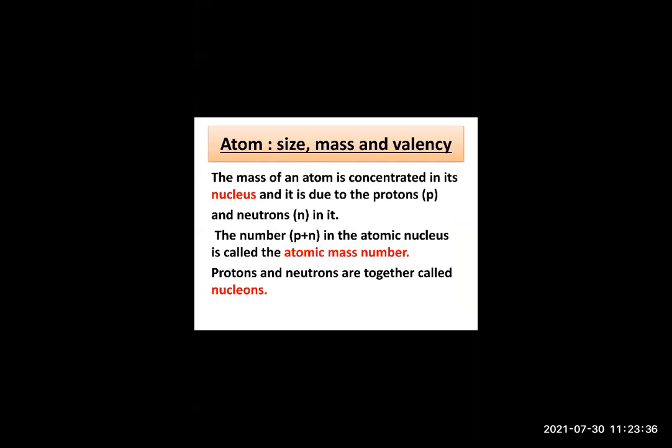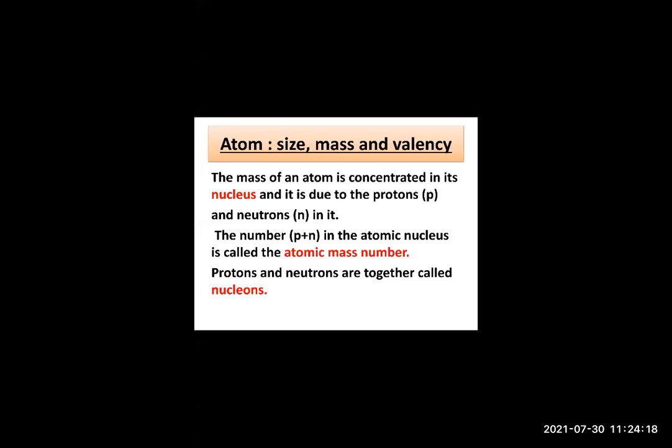Okay. Now let us learn about the atom, its size, mass, and its valence. Now you have already learned that at the center of an atom, what is present? Nucleus. Yes or no? Nucleus is always present at the center of the atom, and there are also electrons moving in the extranuclear part. Okay, so you had drawn it last year. Draw a diagram of an atom with electrons. So the electrons, what is the charge of electrons? Can you give the answer in the chat box? What is the charge of an electron?